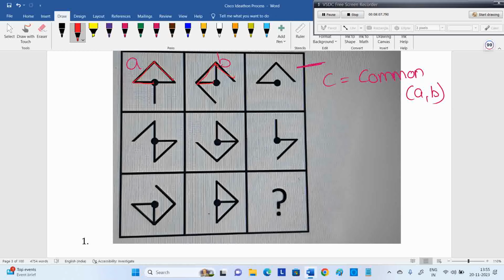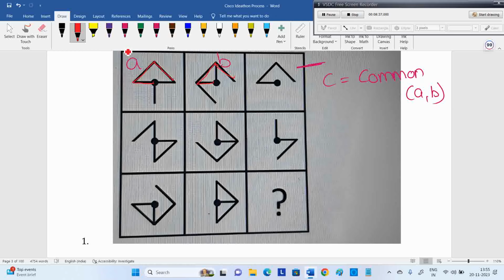In every question you see, there is some logic they kept. Most of the questions out of 10 are from this visual reasoning only, so you need to work more. We kept more than 20 questions; I prepared around 120. All of these are Mettl platform questions, and the majority are last or previous year Cisco Ideathon questions. We searched and prepared them, so they're closely related to your exam.